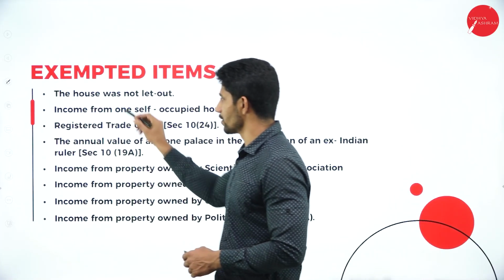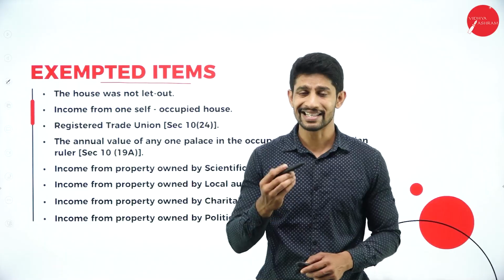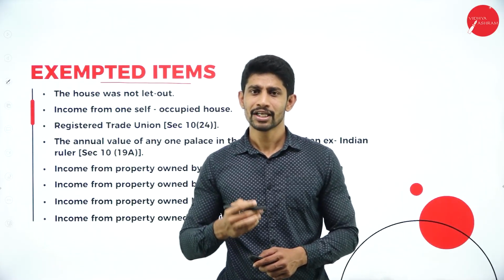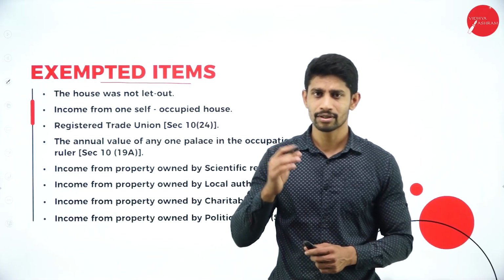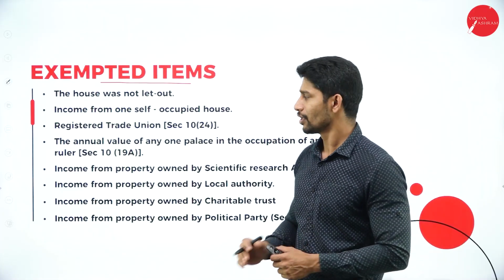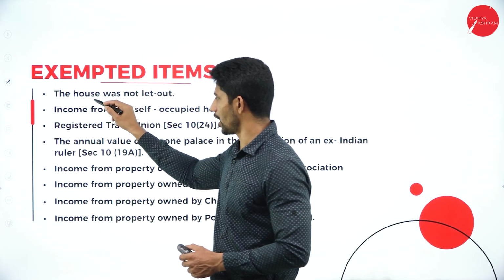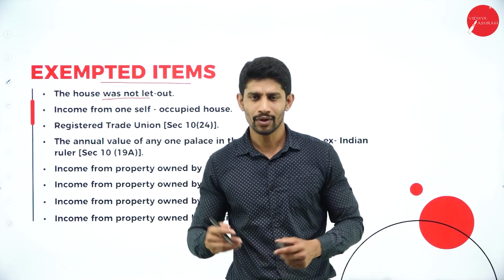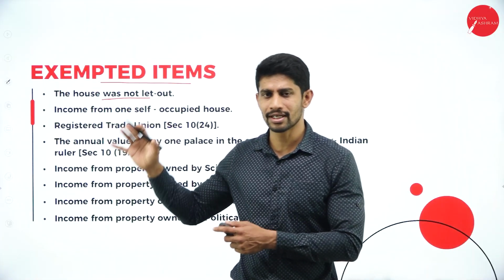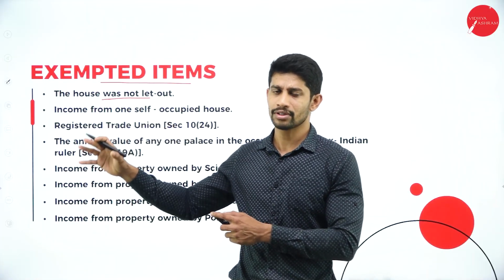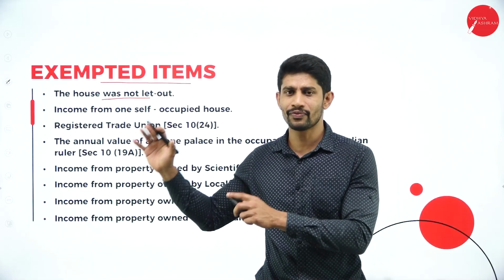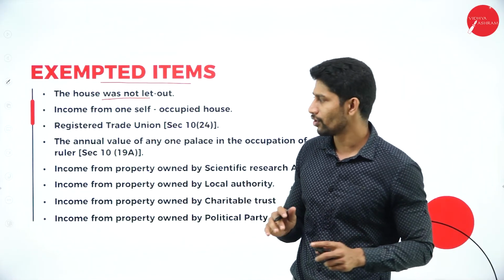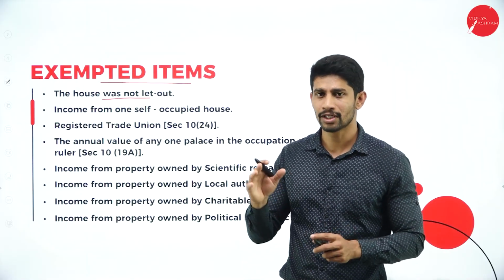And exempted items are also there. A few items are exempted from income from house property. Even though you are earning rent, you need not pay tax to the government. Those houses are exempt from tax. So which are those? The first one is the house that was not let out. That means you have 2 houses, you are staying in one house and one house is still vacant. You have not let it out to anybody else. Still it is vacant. So if it is vacant, then you need not pay tax to the government or compute income of that particular house.